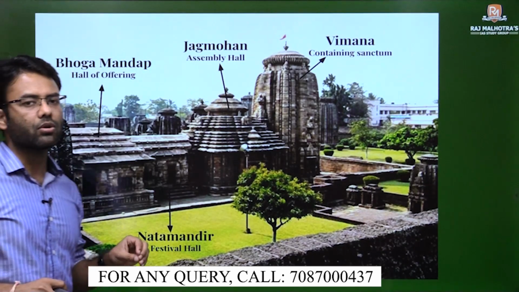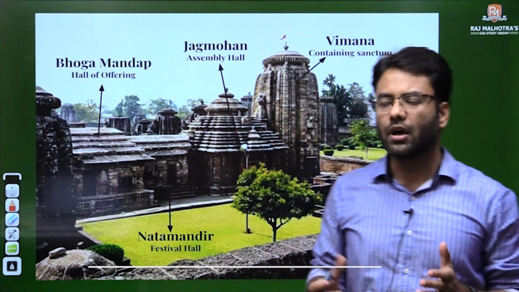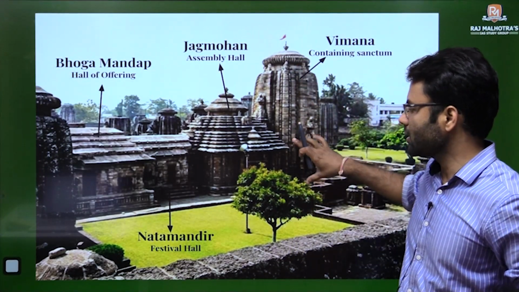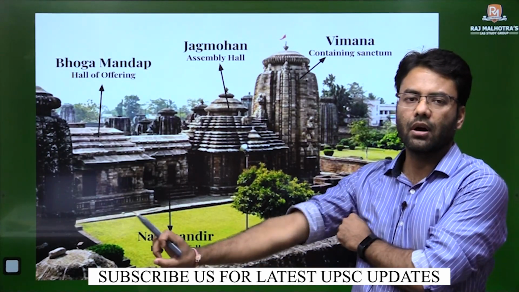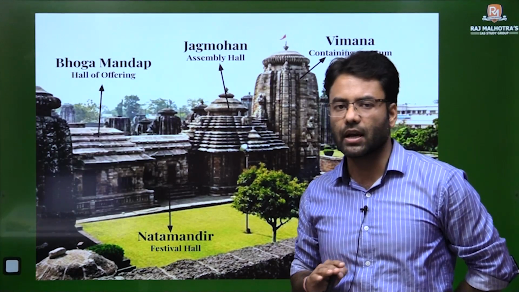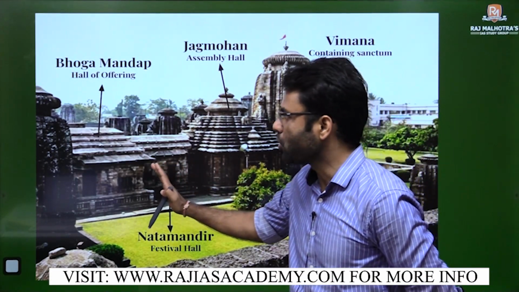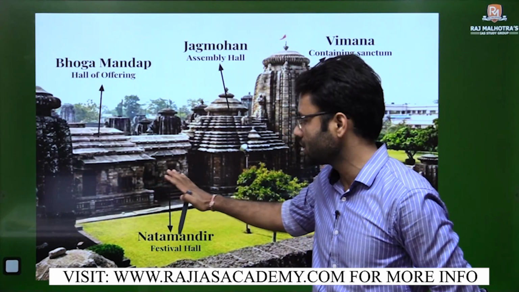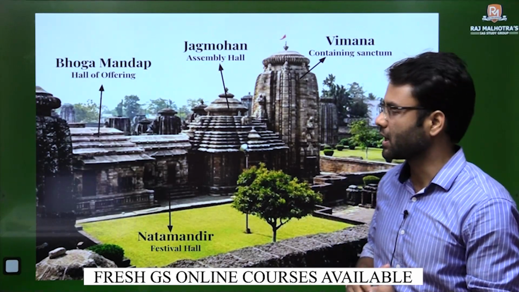Now let's talk about the Kalinga style of temple architecture. As we are aware of the Shikhara, which has the main deity in the Garbhagriha, the difference in the Kalinga style is that it is divided into three parts. First is the Bhoga Mandap, which is very similar to the mandap of other temple architecture.